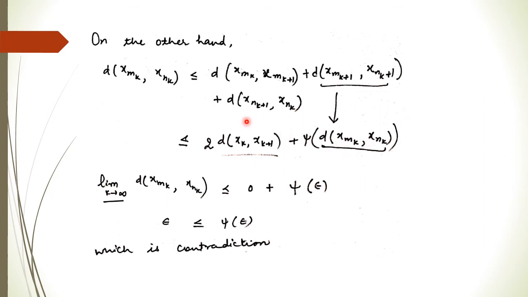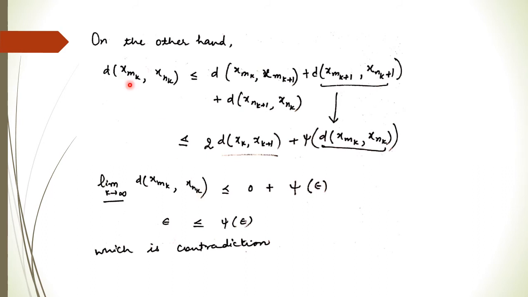Right? So now just see, whenever k is going to infinity, this number is 0 by using step 1, and since this number is epsilon, whenever k is going to infinity, psi of epsilon will be again psi of epsilon. So what we get here is epsilon is less than or equal to psi of epsilon. Again we get a contradiction because psi of epsilon should be strictly less than epsilon, right? It means this epsilon should be 0, so this is a contradiction. It means our supposition is wrong.